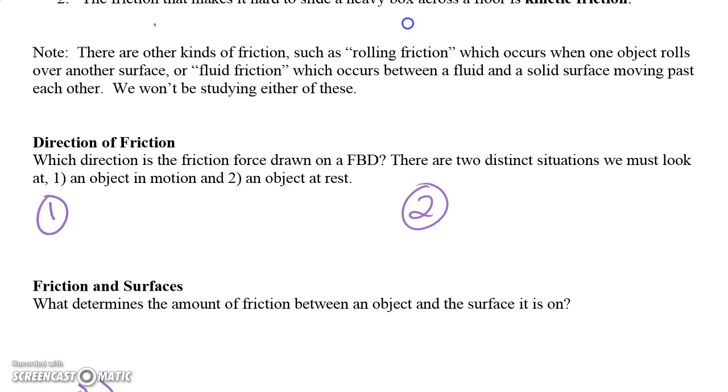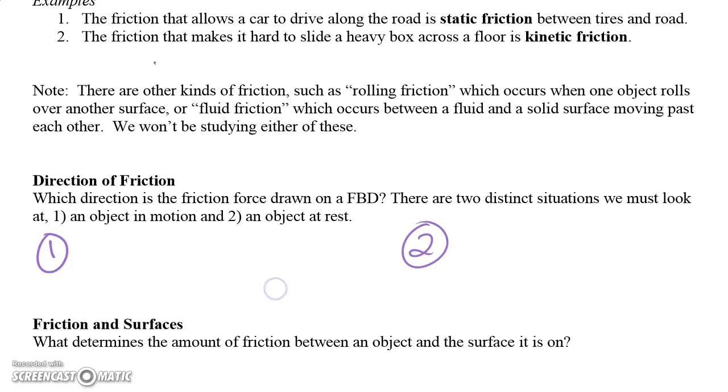So, in terms of things that we won't talk about, rolling friction, when balls are rolling, tires are rolling, we're not going to talk about that. And fluid friction, like air resistance and water flowing through pipes, gets a little bit too math heavy, and you don't have that background to be able to solve it until later in university. So we need to deal with the frictions we can deal with and how to put them on our free body diagrams, static versus kinetic.